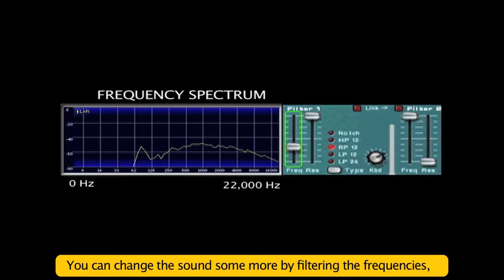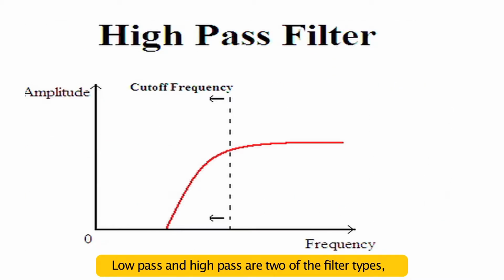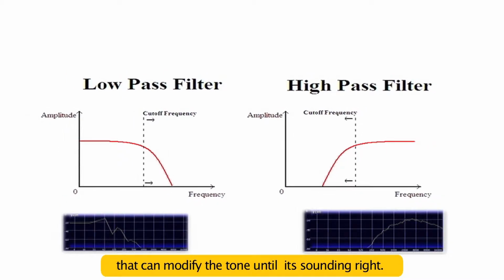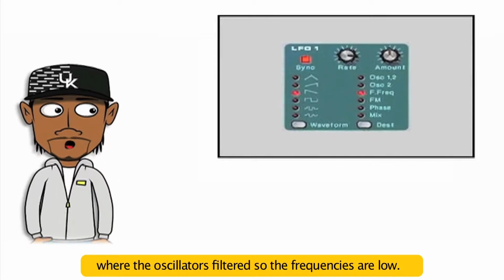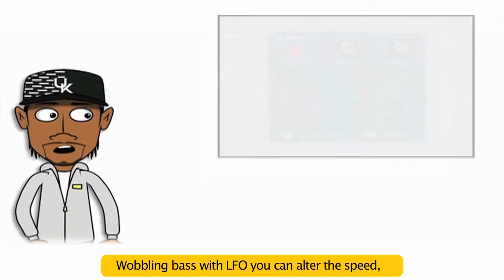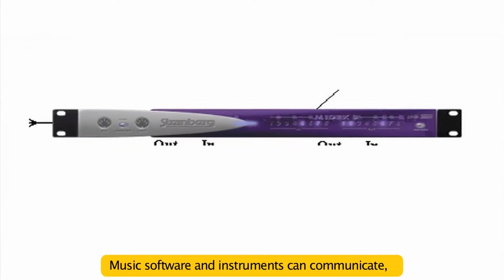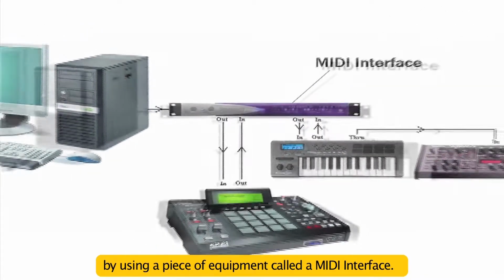You can change the sound some more by filtering the frequencies that are present in the tone to alter how the sound will be. Low pass and high pass are two of the filter types that can modify the tone until it's sounding right. If you like your bass lines, then you need some LFO, where the oscillator's filtered so the frequencies are low. Wobbling bass with LFO, you can alter the speed of the wobble in the bass, demonstrated by Mr. Reed.